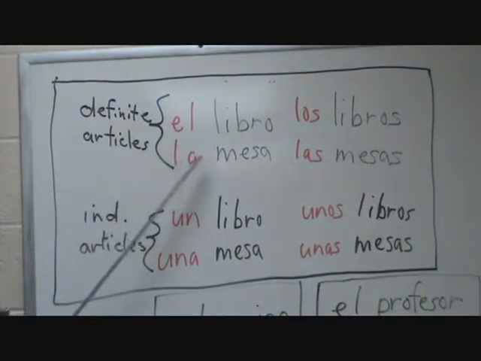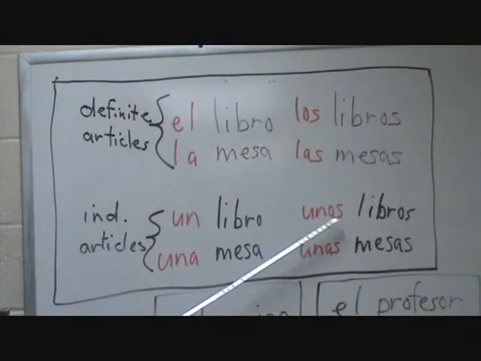There are also indefinite articles. These definite articles all mean the; indefinite articles mean a or some. So we're back to the same two words. Un libro is a book. Una mesa, feminine word for a or one. Una mesa, a table. But to say some books, I have to say unos libros. Unos is the plural of un. This is masculine singular to go with the masculine singular word book or libro. This is masculine plural to go with the plural word for book. Books are libros. Unos libros is some books. Unas mesas with an A is some tables.